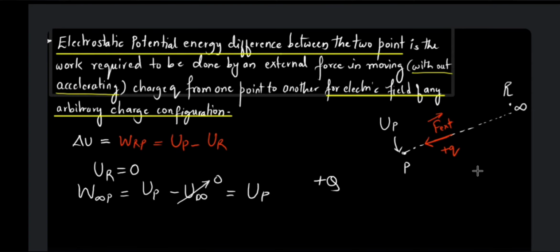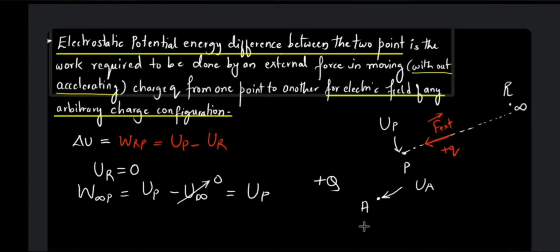So when I talked about potential energy at point P and R in the previous section, and I told you from somewhere I am getting the charge and placing it at point P, that somewhere was infinity. So supposing I consider this point, let us say, A. I want to find out the potential energy at this point A, I want to find out UA.